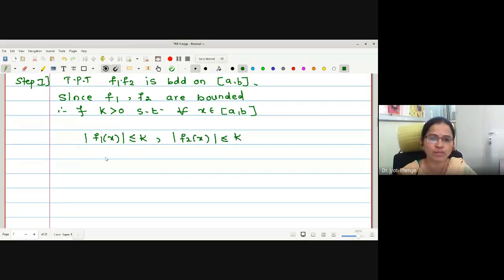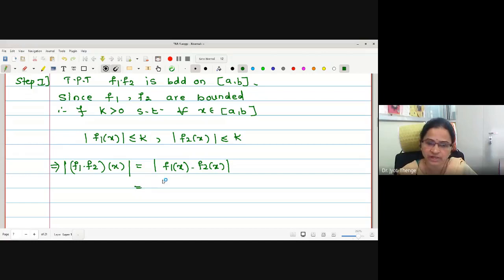K is the common bound I have assumed. Then what about the function f1 dot f2? To prove it is bounded, I will put it in the modulus. Therefore, f1 dot f2 operated on x is f1(x) dot f2(x), where I can separate the modulus over the product. Therefore, this is mod of f1 of x dot mod of f2 of x, but each one is less than or equal to k.